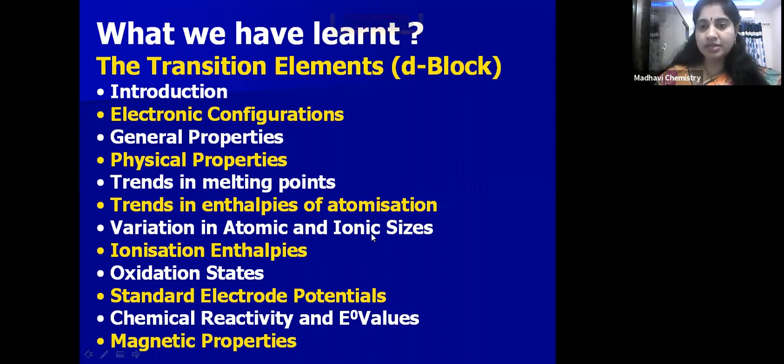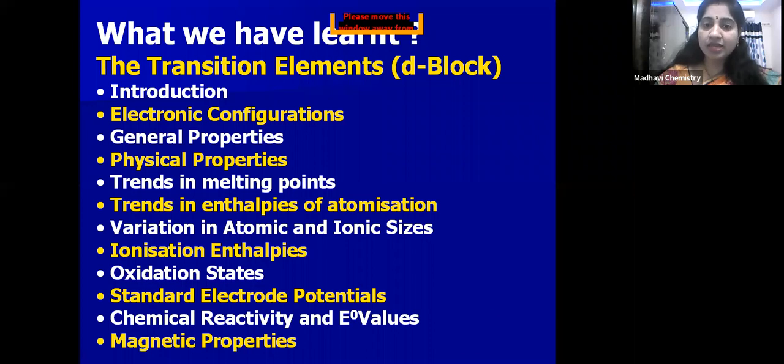Next, variation in atomic and ionic sizes. We have seen in a series, left to right, what happens? Nuclear charge increases and atomic and ionic sizes decrease. But one important thing we have discussed, children, here: the 4d series and 5d series of elements have nearly similar size.